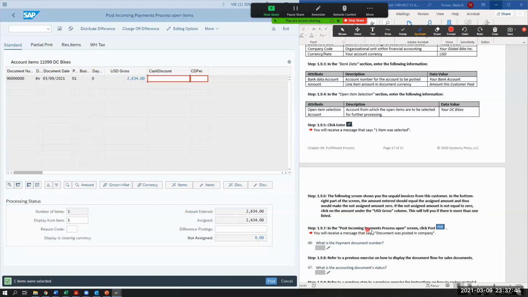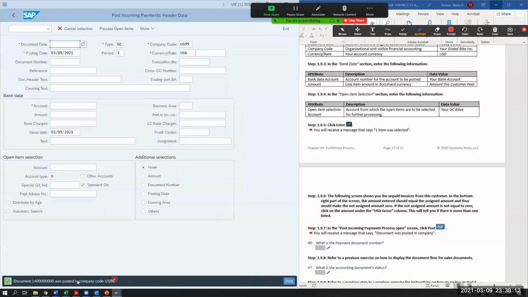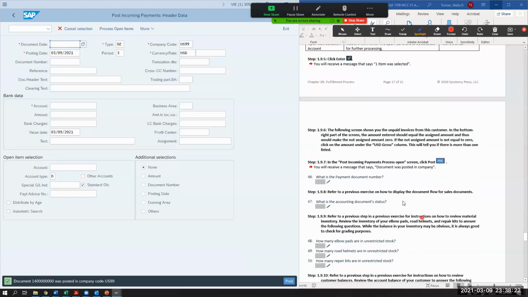So in the post incoming payments process open items screen, which is right now where we are, we're going to click post. Remember, post is where you're actually posting it to the account. So now we're going to post this payment to this open invoice. It's going to apply to this open invoice that was identified for this much. And we're going to say, okay, so this is the payment document number, 14, and then all these zeros is the payment document number. So let's refer back to the exercise on how to display the document flow.